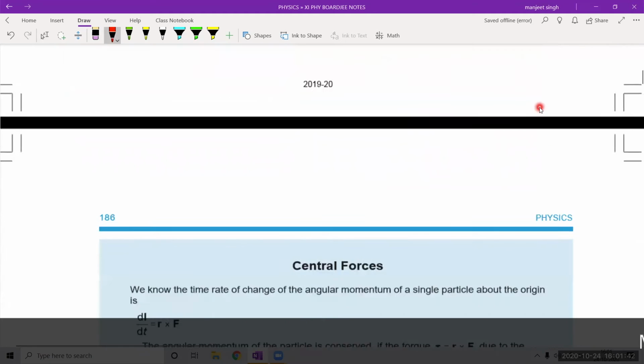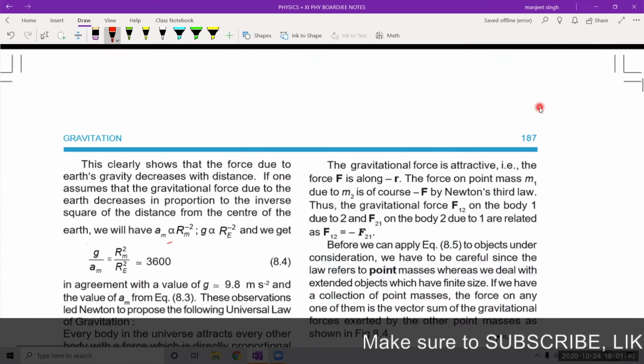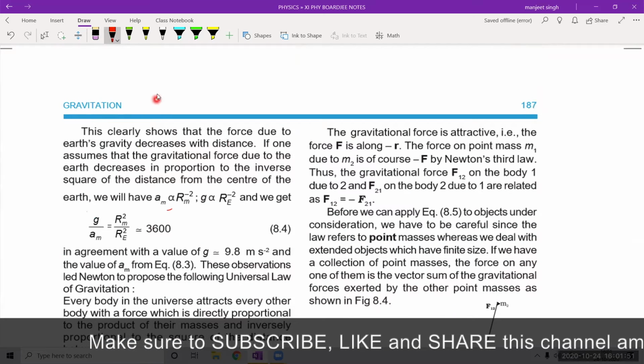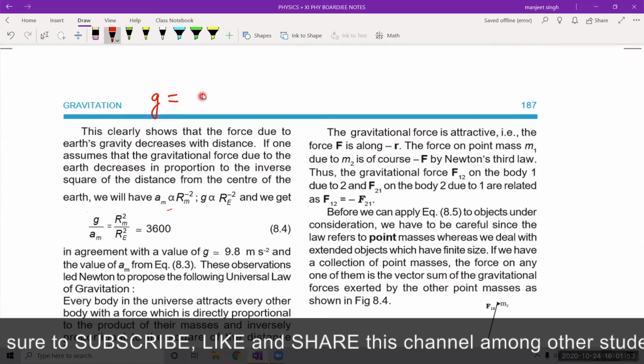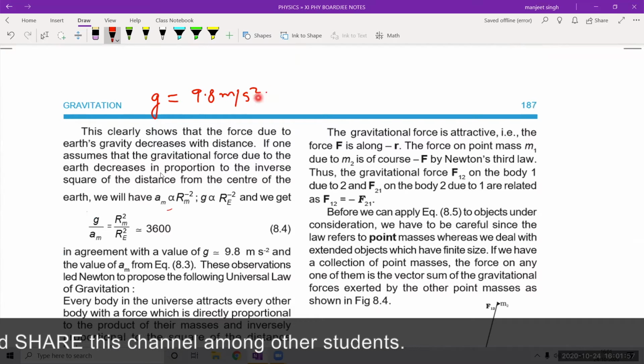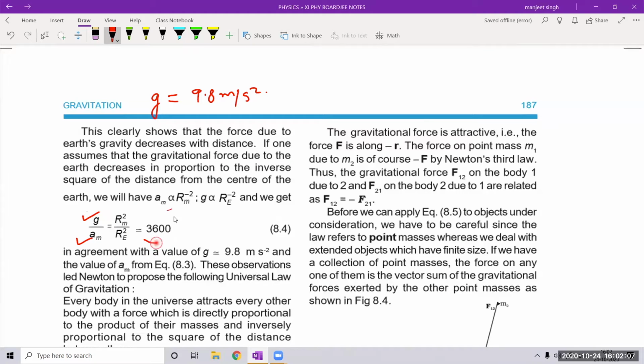And then he calculated that anything thrown upwards will come down. So what is the acceleration at the earth? He calculated the acceleration at the earth as 9.8 meter per second square. If we find the ratio of these two, g, the acceleration on earth, divided by the acceleration of the moon, it comes out to be a factor of 3600.